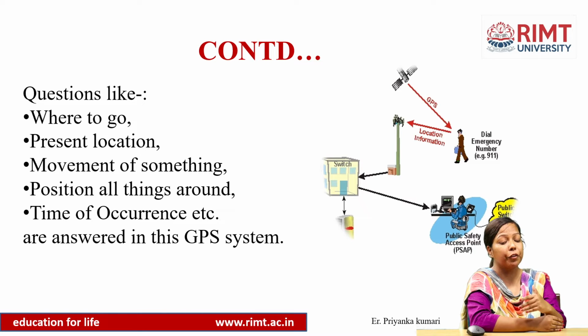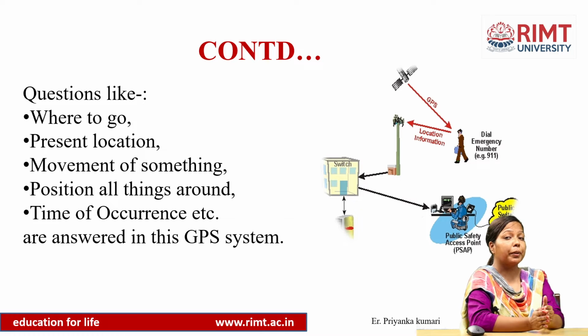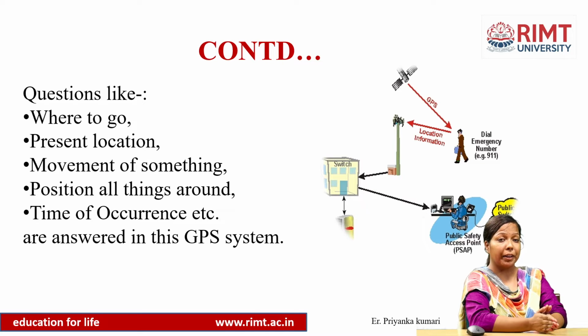After that, if we want to go to Delhi, that will be our destination place, right? If we put in our GPS system that we want to go to Delhi from Patiala, then it will take our destination by itself. With the help of satellites, it will provide us how much distance there is from Patiala to Delhi.